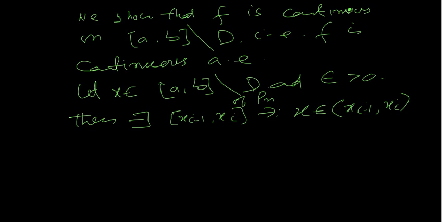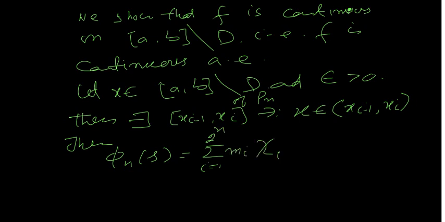Then what is phi_n(x)? By definition, phi_n(x) is the summation, i running from 1 to 2 power n, of small m_i times the characteristic function of [x_{i-1}, x_i].